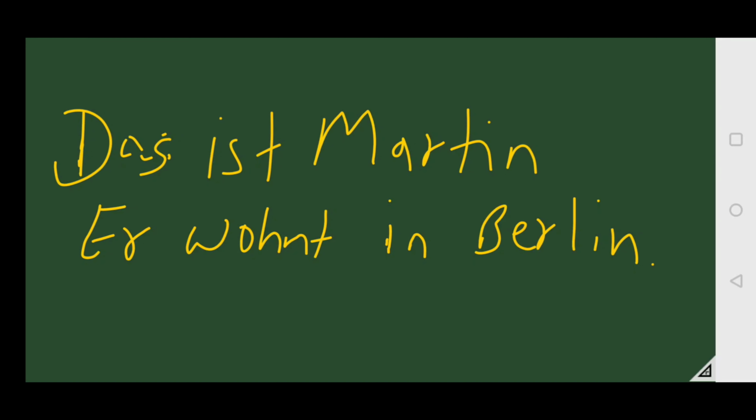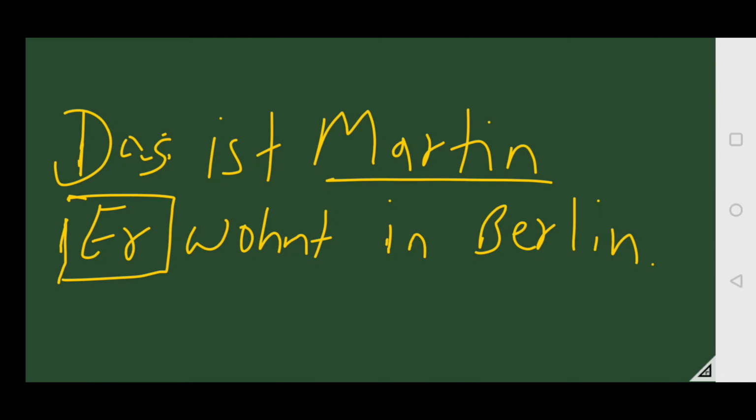First of all we see that there is extra information about Martin, that Martin lives in Berlin. So the article of Martin is der because the gender is masculine. When we make a relative sentence out of this, it will be written like that.